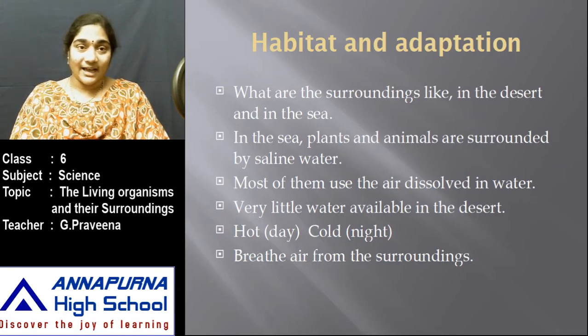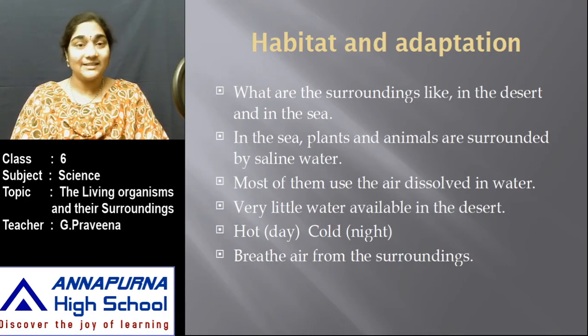As in the activity that you have performed earlier, just try to consider two regions, that is the desert and the sea. So what are the surroundings like in the desert and in the sea? In the sea, the plants and animals are surrounded by saline water, that is salt water, and most of them use the air which is dissolved in water. Whereas in a desert, very little water is available, and the weather is too hot during the daytime and cold during the night time.